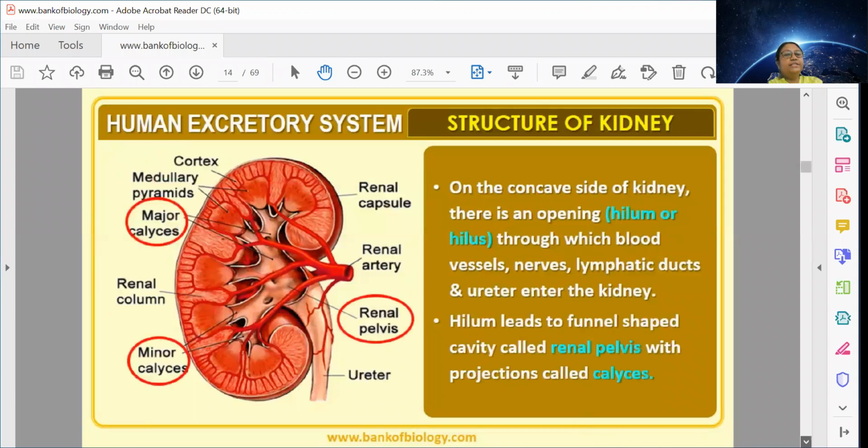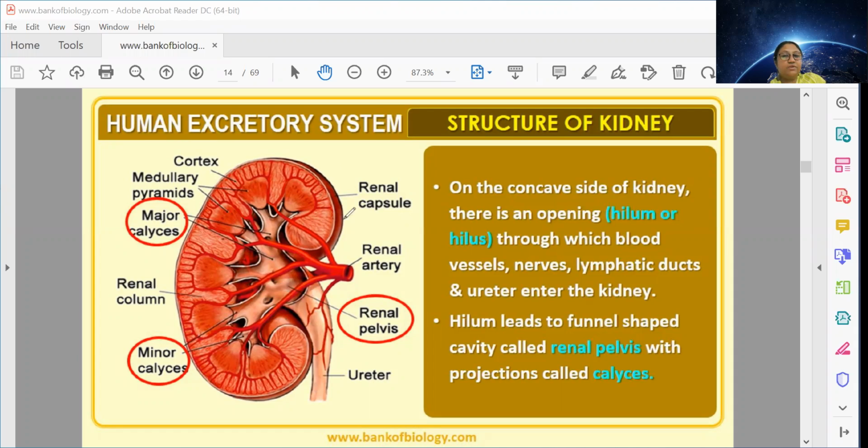Now, this is the diagram describing the concave structure of the kidney. If you take a cross section here, you can see an opening. Hilum is leading to a funnel-like structure which is called renal pelvis.